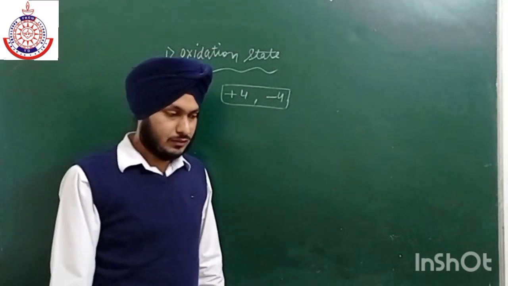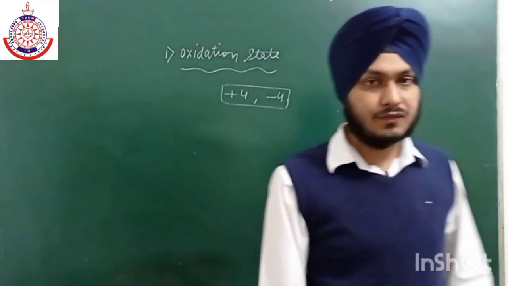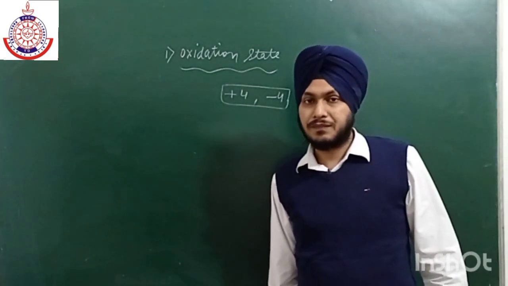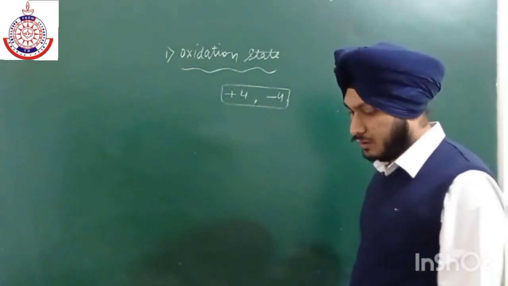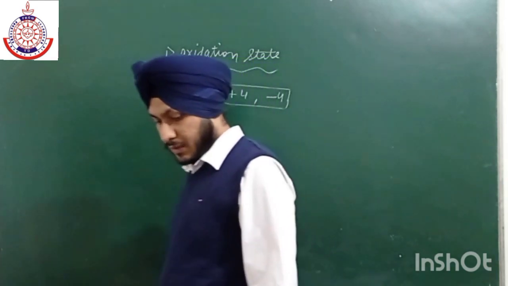Because of lack of d orbitals, it has a tendency to show only plus 4 or minus 4.